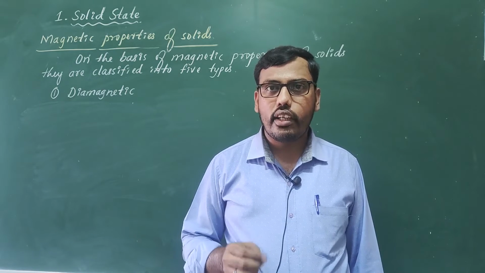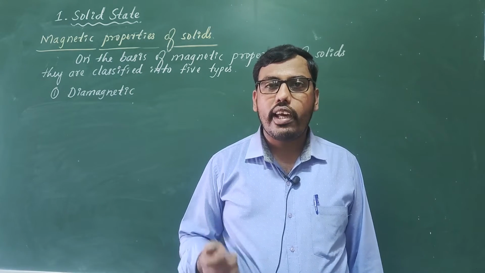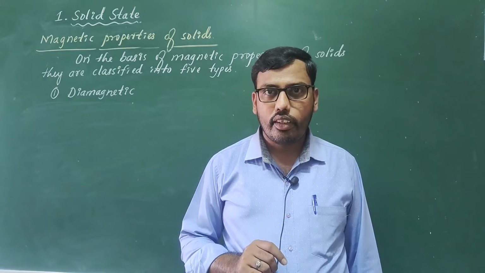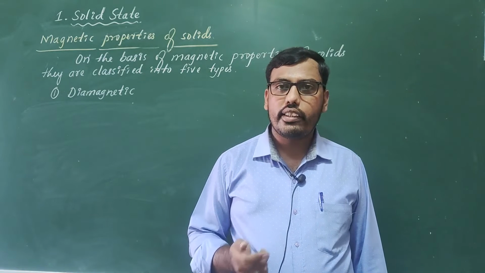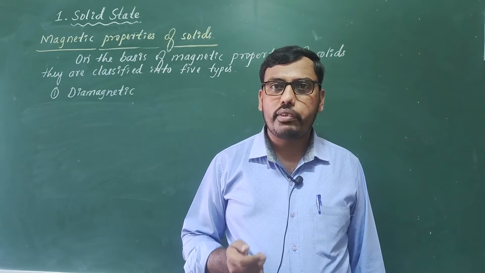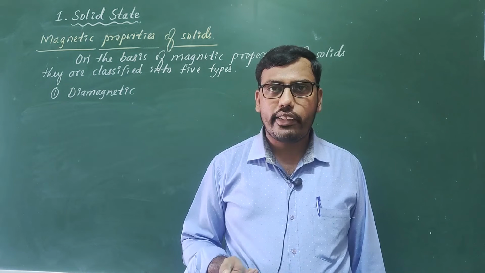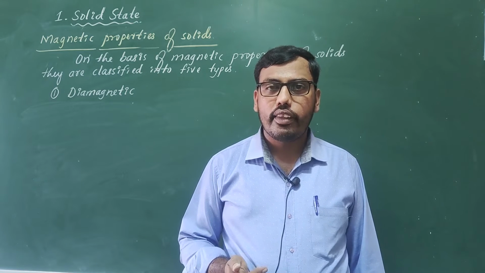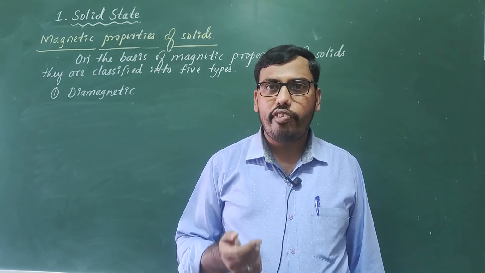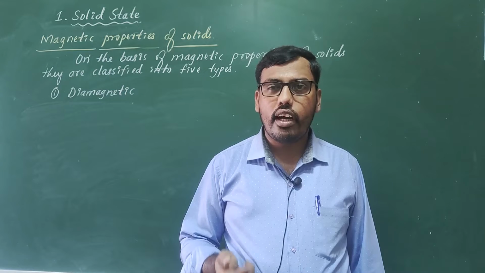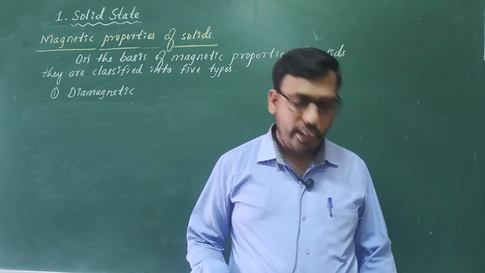The phenomenon is called diamagnetism. What is the reason? The reason behind it is the absence of unpaired electrons. Why is it not attracted by the magnetic field? Because there is an absence of unpaired electrons. In other words, all electrons are paired.